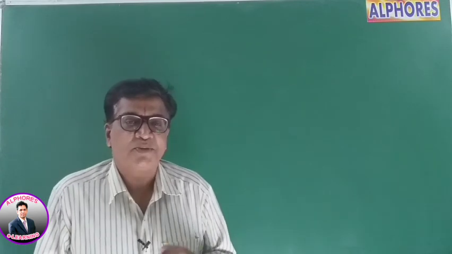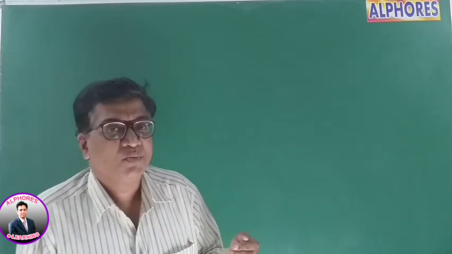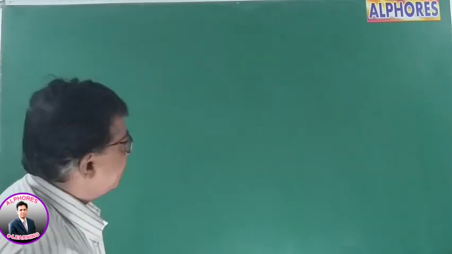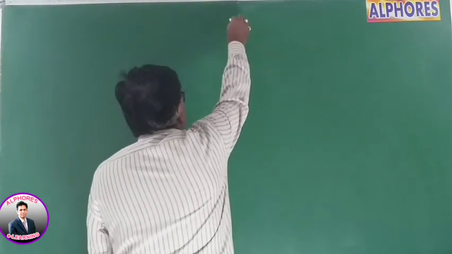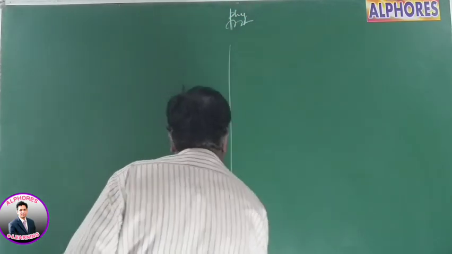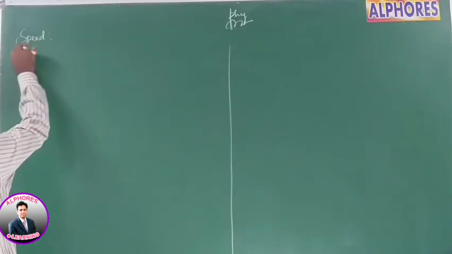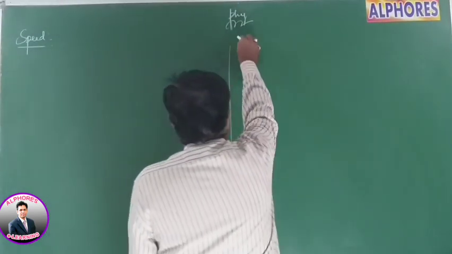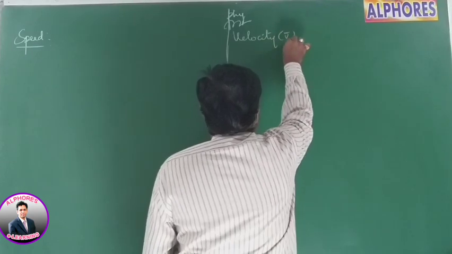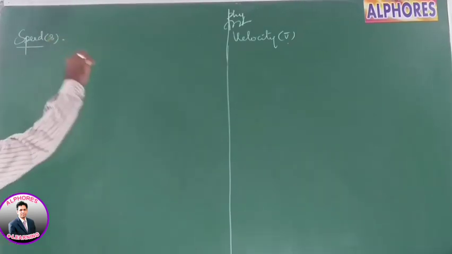Now today we will speak about the most necessary parameters which measure the rate of change of position. That is defined by the terms speed and velocity.